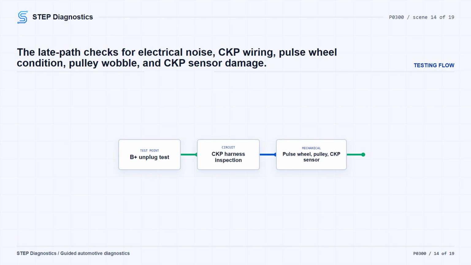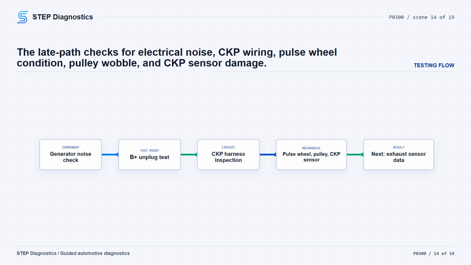Start the engine and listen for generator electrical noise. Then turn the ignition off, disconnect the generator or regulator B+ connector, restart the engine, and determine whether the noise stays constant. If the noise drops when the B+ connector is disconnected, the generator or regulator may be electrically noisy, so diagnose that charging system noise concern. If the noise stays constant, move on.